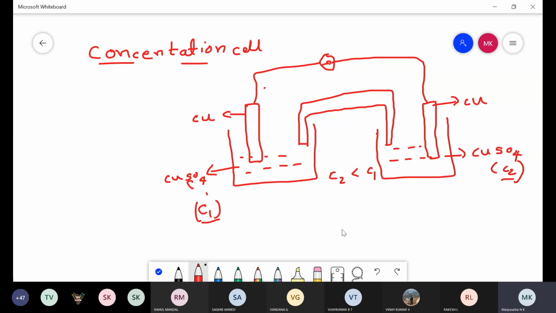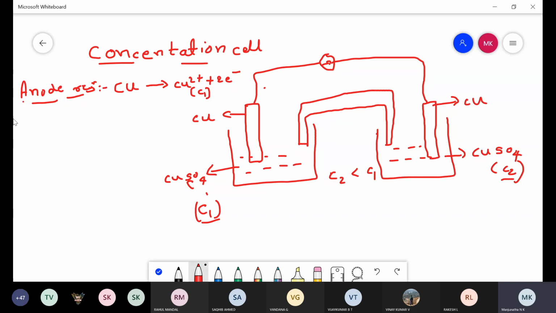Yes, sir. So coming to the reactions observed in the concentration cells, first, the anode reaction. Generally the electrode having a low concentration acts as an anode, where the oxidation reaction takes place. Here the left hand side electrode has the low concentration, therefore it acts as an anode, where the copper metal undergoes oxidation: Cu gives rise to Cu2+ with the liberation of 2 electrons, in which the Cu2+ has concentration C1, that you need to mention.